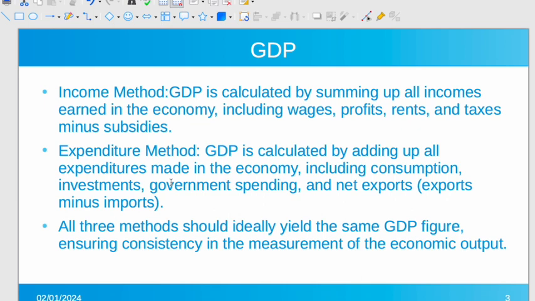You have to remember one point: irrespective of method, whether it is production, income, or expenditure, all three methods should ideally yield the same GDP figure, ensuring consistency in the measurement of the economic output. However, in a real scenario, there can be slight differences between these three methods.